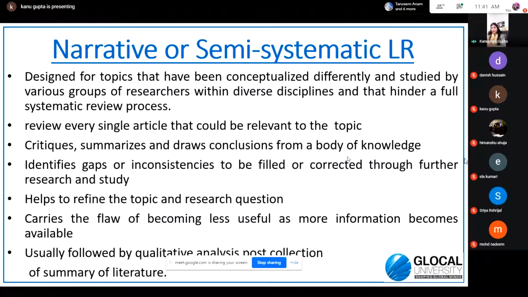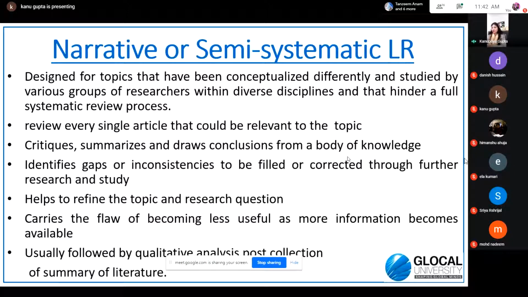But in semi-systematic literature review or narrative literature review, you will take all the studies which are done in diverse disciplines by different researchers. You will not exclude based on this being out of the scope of my study, so we cannot take this study. No, you have to take all the studies, and then you review every single article that is relevant to the topic, and then you critically summarize, draw conclusions and identify the gaps to build up your research question.